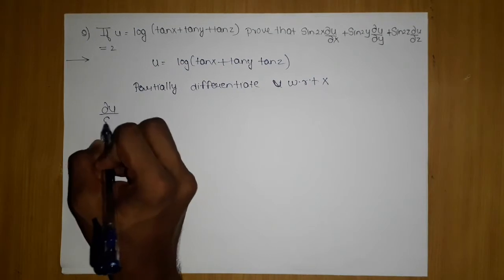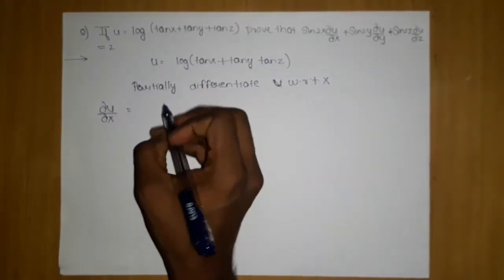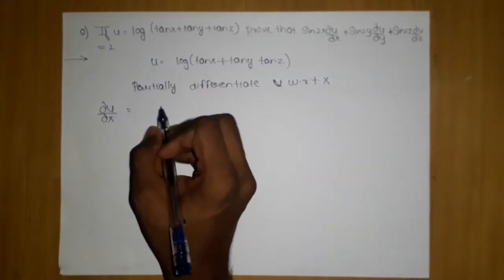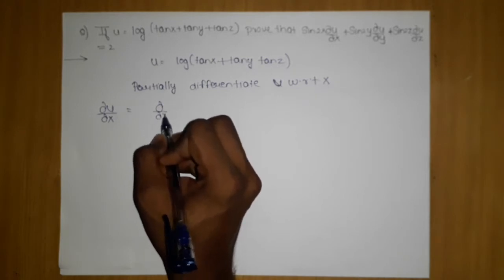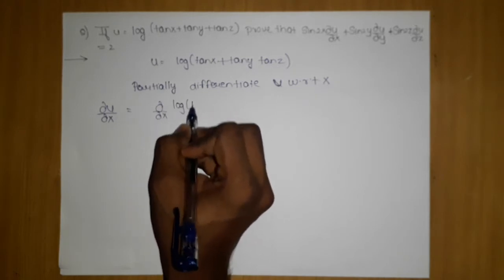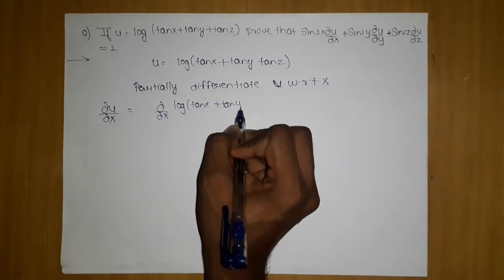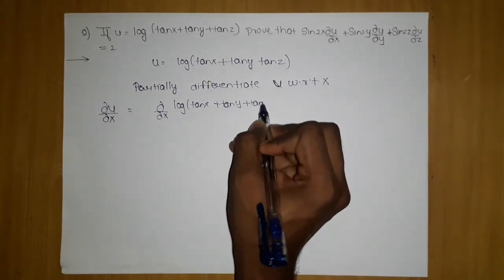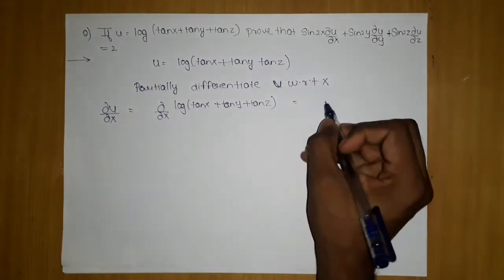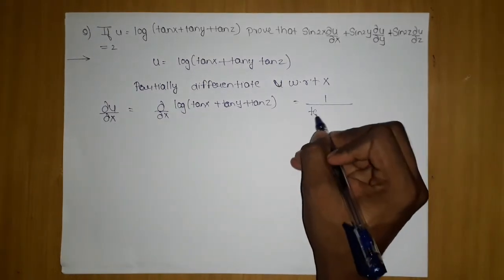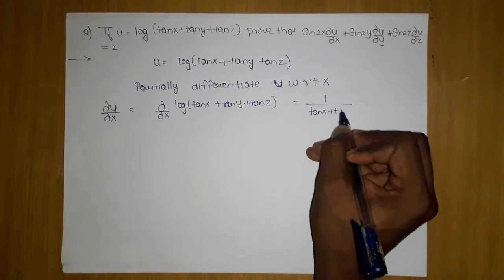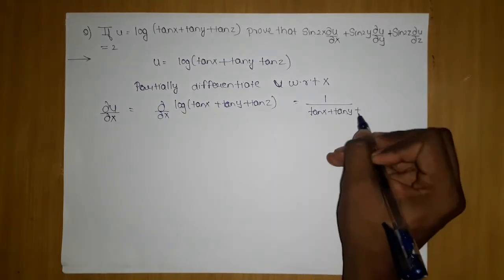Dou u by dou x, which will be dou by dou x of log of tan x tan y tan z, which will be 1 by tan x tan y tan z.